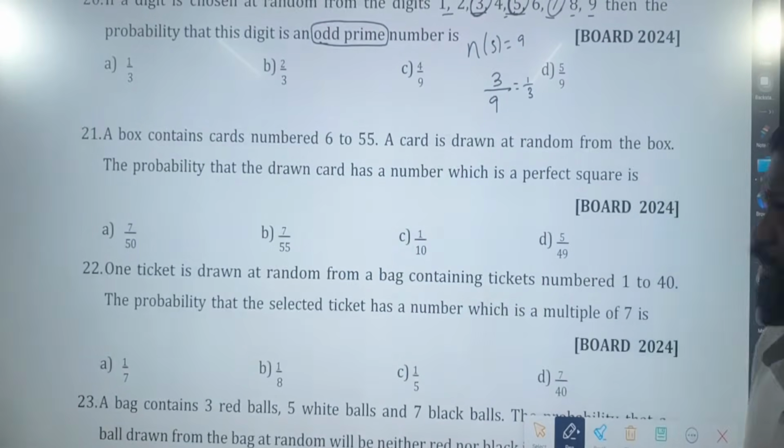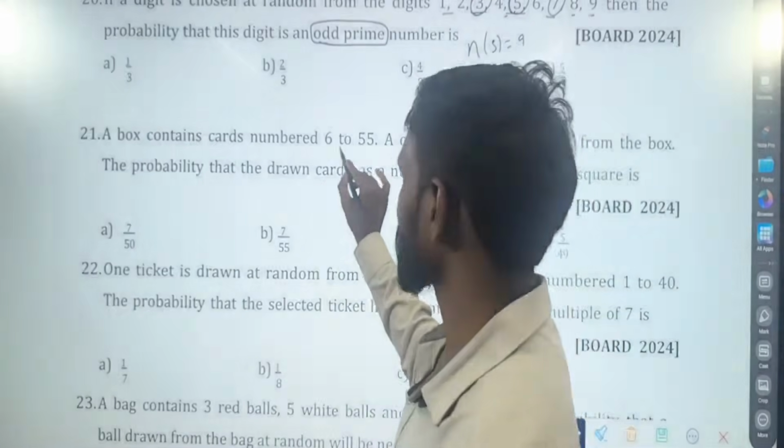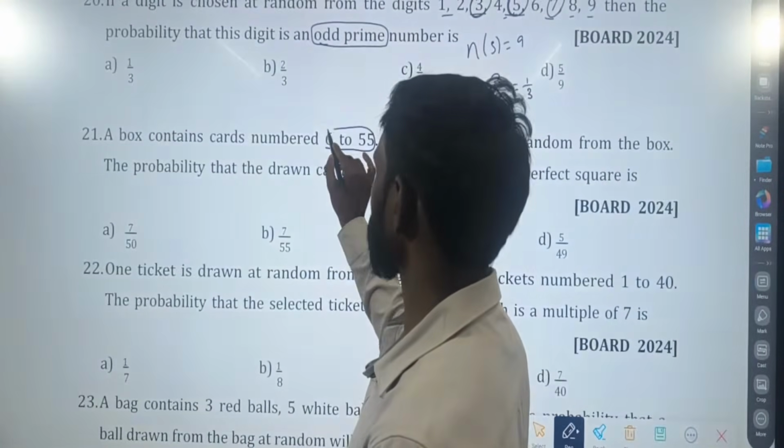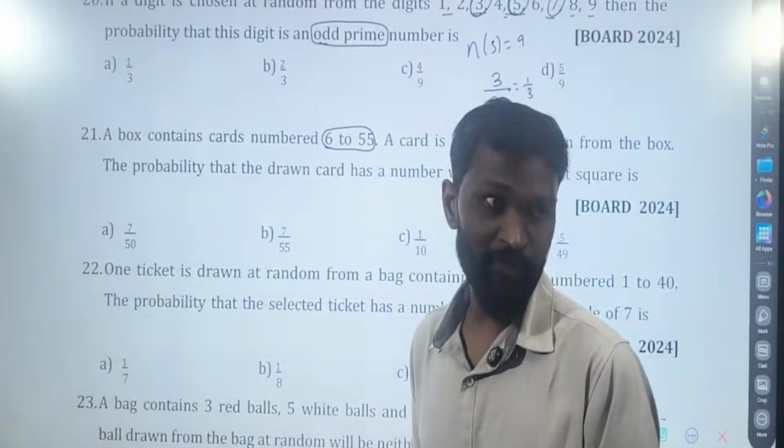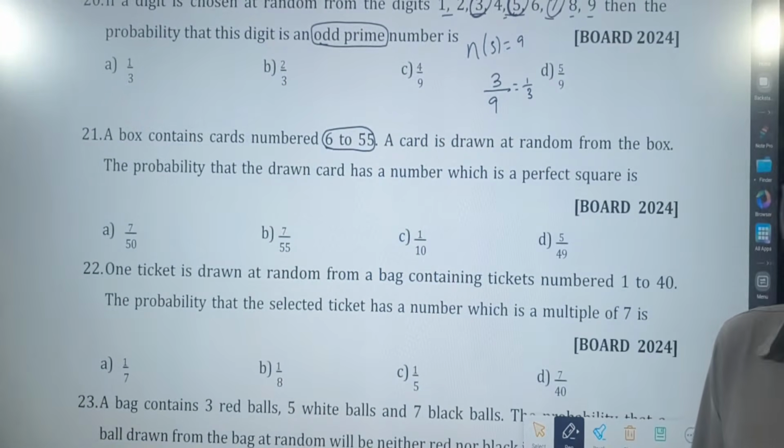Okay. Now question number 21. A box contains cards numbered from 6 to 55. How many cards will be there?